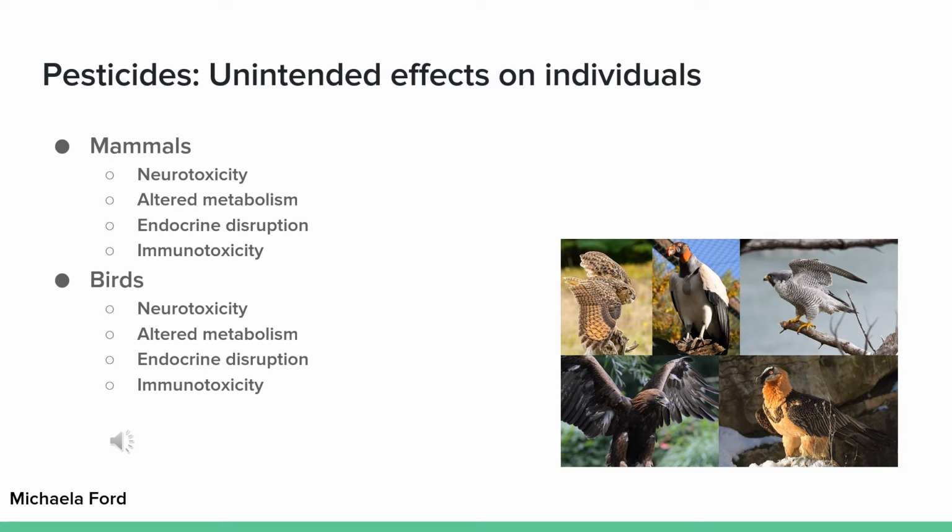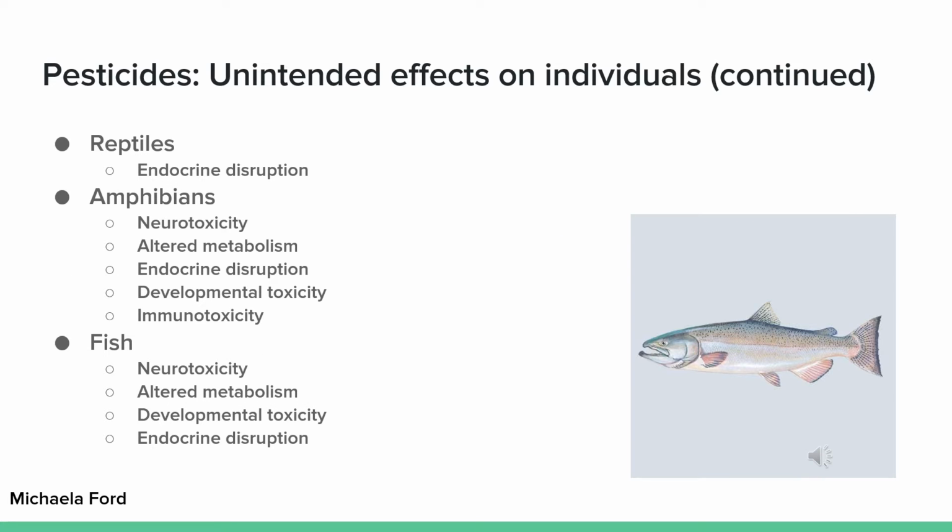Different pesticides can have different effects. For example, DDT, a carcinogen, is found to have population-level effects on raptorial birds. Reptiles tend to face endocrine disruption that ultimately leads to reproductive failure. Amphibians also face endocrine disruption. Additionally, they experience developmental toxicity, which causes embryonic mortality, leading to reproductive failure.